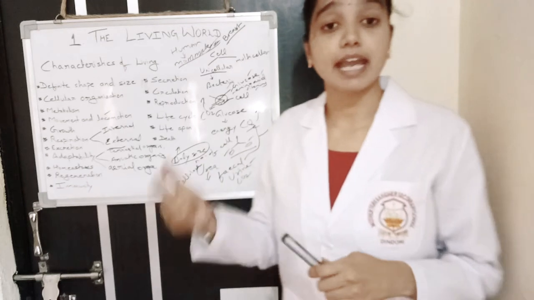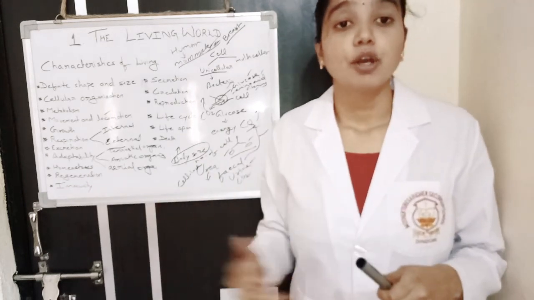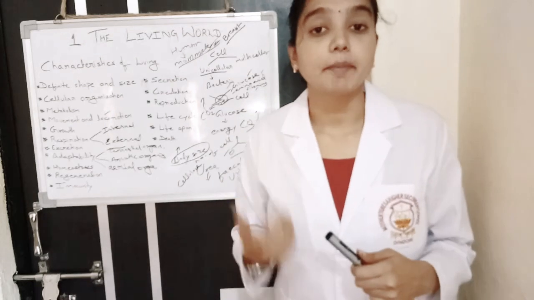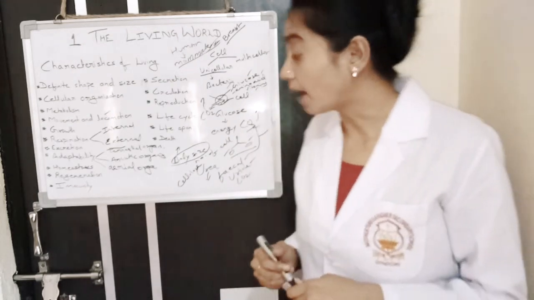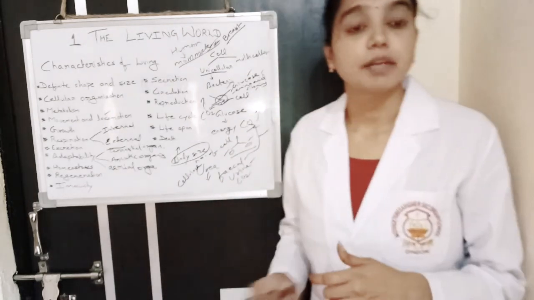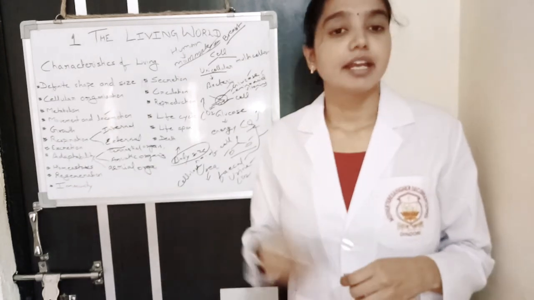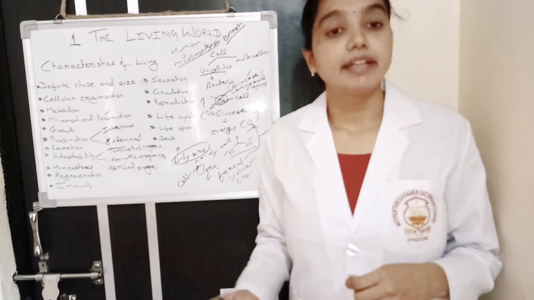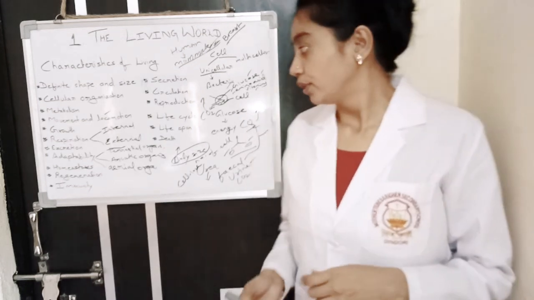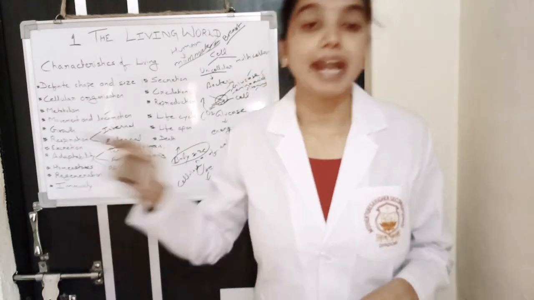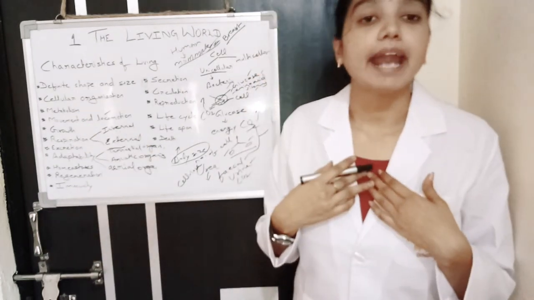So mammals can maintain their own body temperature, while a few organisms can't maintain their body temperature. For example, fish can't maintain its body temperature. Microorganisms also can't maintain their body temperature. So it can be classified into ectotherm and endotherm. We are endotherm.